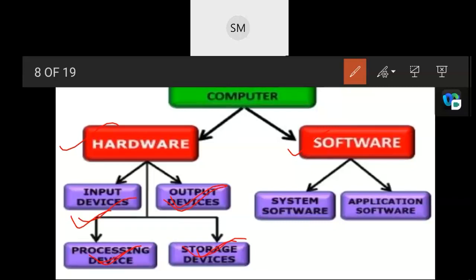These are called the physical parts of a computer system, easy to touch and feel, things that can be touched and seen rather than spoken words. Then software: system software and application software. We'll see that later on. In this class, we are first going to talk about input devices. What are the things that we use as input devices?